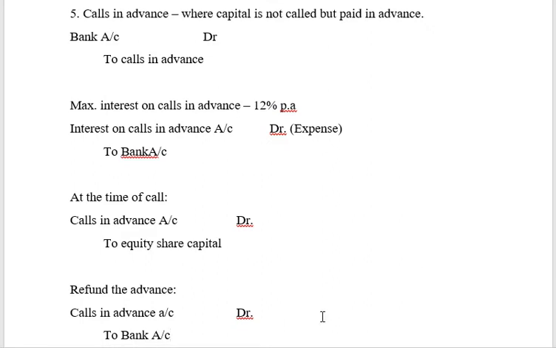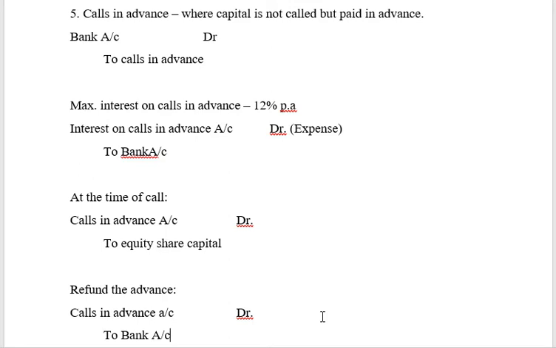Now the question is, when there is calls in advance, where will it appear in the balance sheet? We discussed that calls in arrears will be subtracted in the capital itself, so that only the paid up capital will appear in the balance sheet. But calls in advance is not a capital at all. So it cannot appear in the capital column. It will appear as other liabilities, right? Because it is like a creditor, it will appear as a liability.